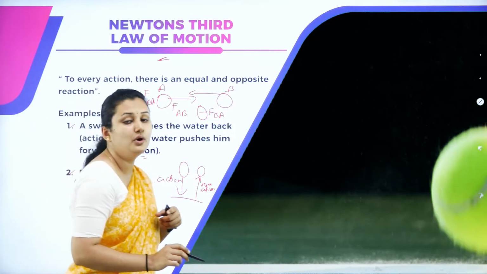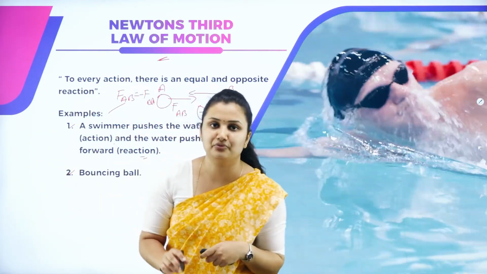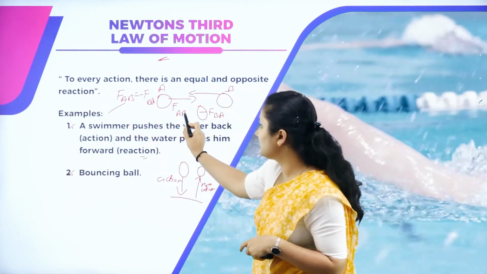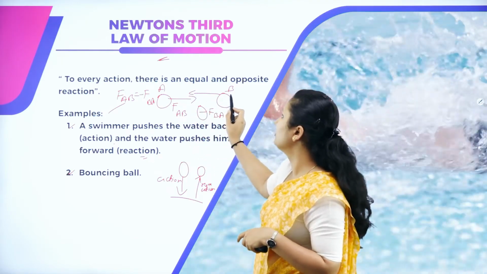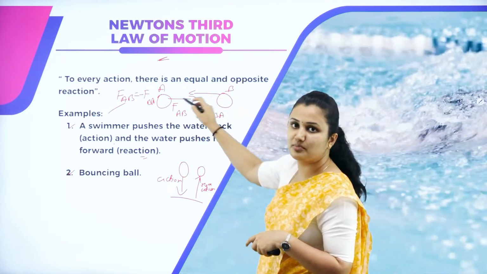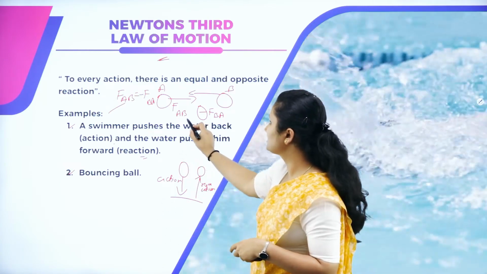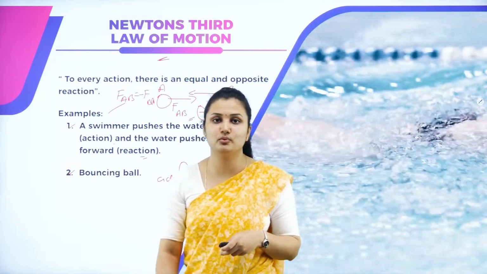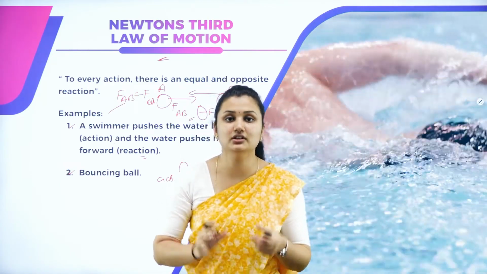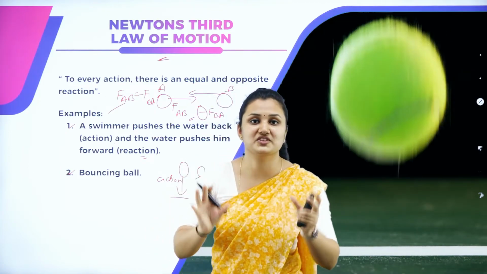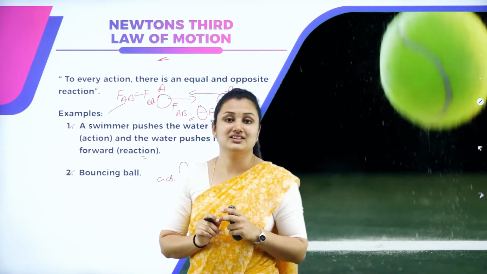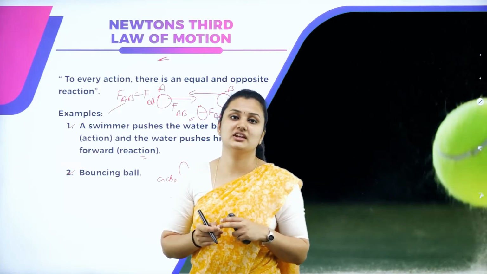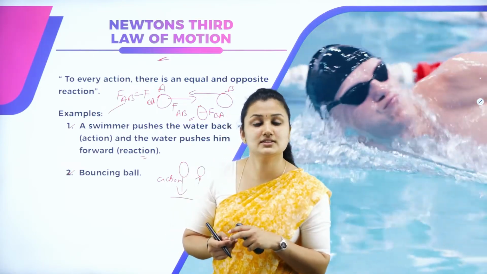F_AB is equal to minus F_BA. The force applied on B by A is equal and opposite to the force applied on A by B. So this is Newton's third law of motion. For every action, there is an equal and opposite reaction. This is the third law of motion given by the physicist Newton.